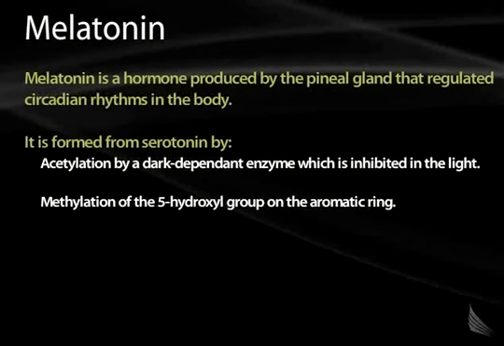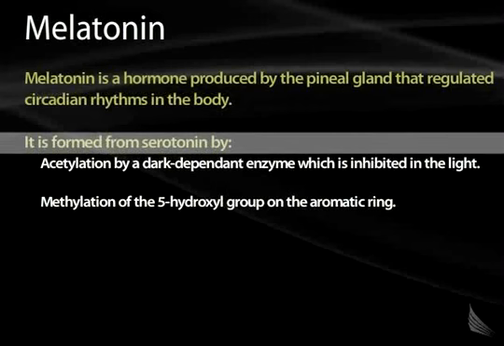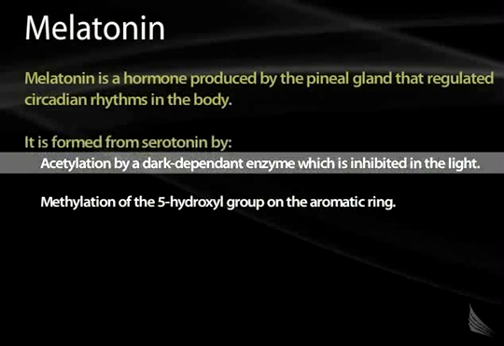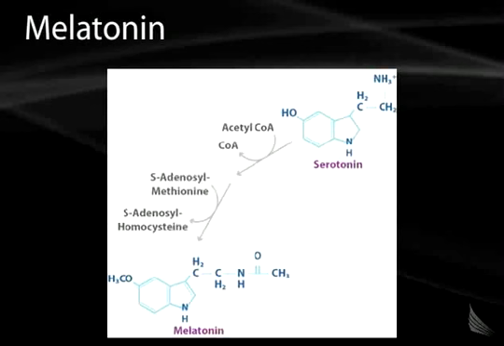Now, one of the other hormones that's produced by tryptophan is melatonin. Melatonin is a hormone that's produced by the pineal gland, and it helps to regulate circadian rhythms in the body. And the way this works is it's converted from serotonin. Basically, what happens to serotonin is it gets acetylated by an enzyme which only works in the dark. It's inhibited, actually, by exposure to the light. And so the acetylation of serotonin to form melatonin only occurs in the dark. Then there's an additional methylation of the 5-hydroxy group on the aromatic ring to form melatonin. Now, it's not important that you remember the details of this. Just remember that melatonin comes from serotonin, and it's synthesized in a dark-dependent fashion.